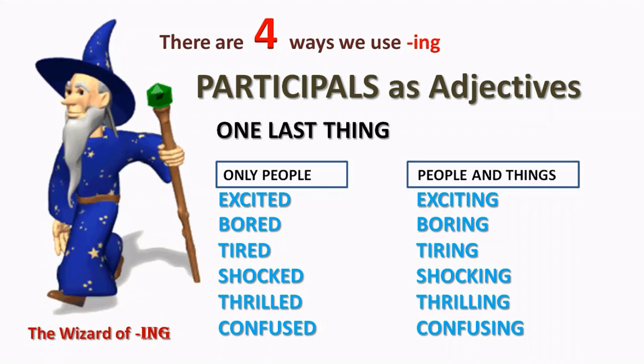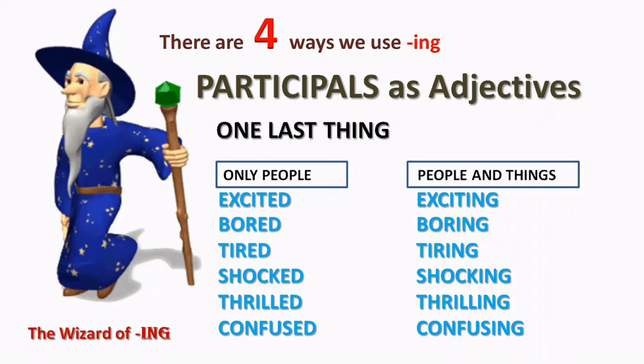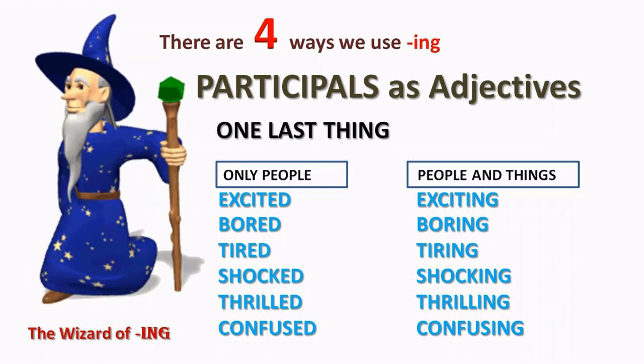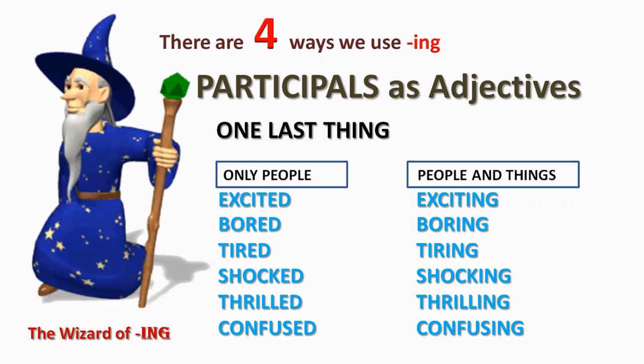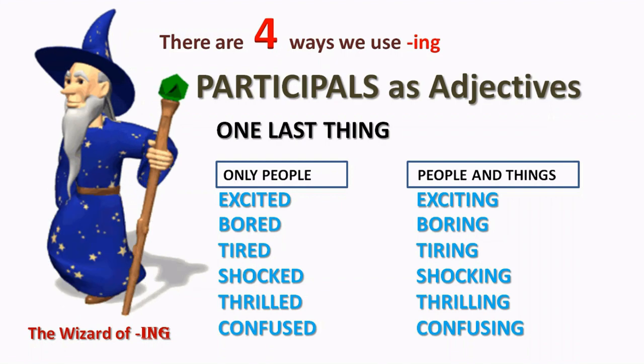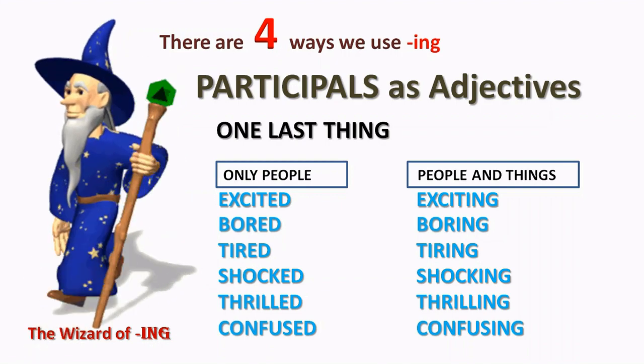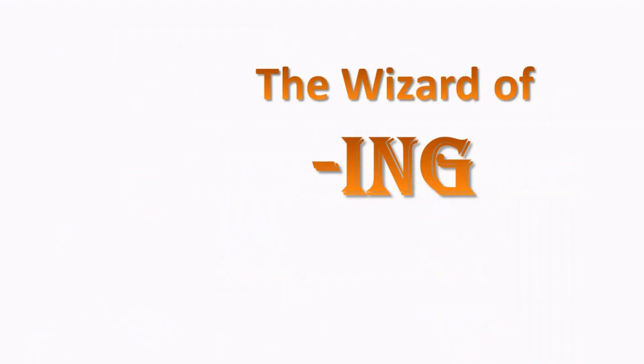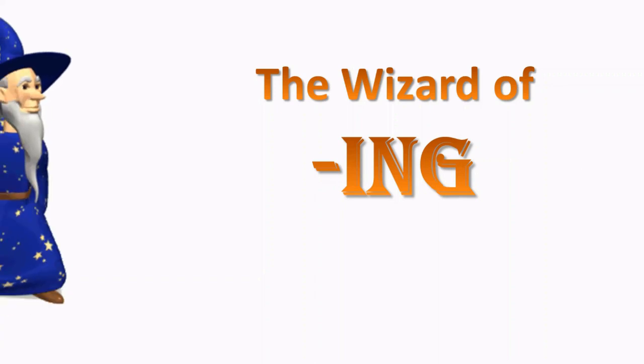So that's just a quick explanation of the difference between the past participle adjectives and the present participle adjectives, the -ed endings and the -ing endings. And that's about it. This has been the Wizard of Ing.